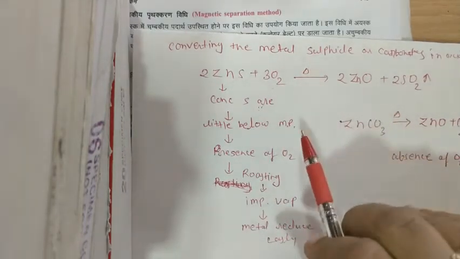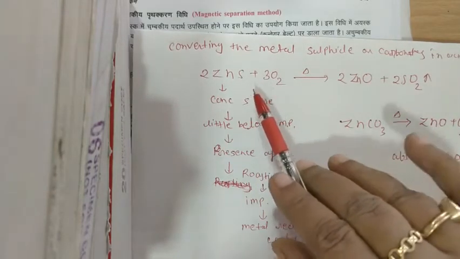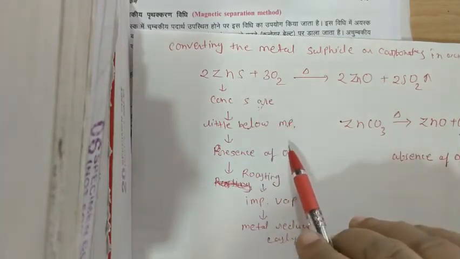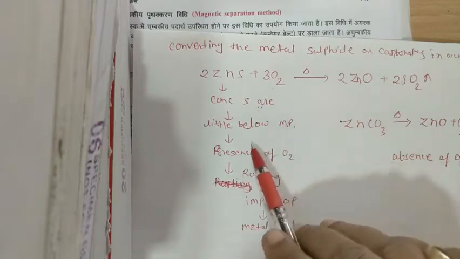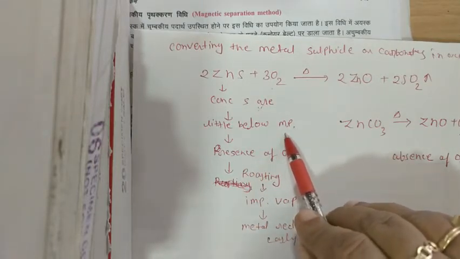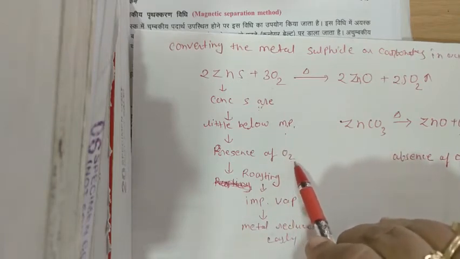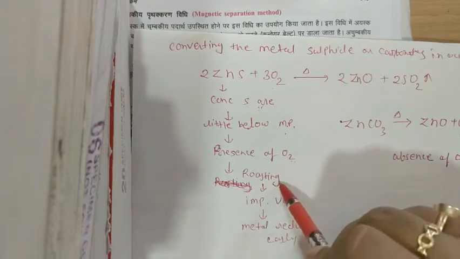But what is happening, just see. The concentrated sulfide ore, what type of ore? Concentrated sulfide ore will be heated a little below the melting point, in the presence of air. Presence of air is very, very essential. The process is known as roasting.